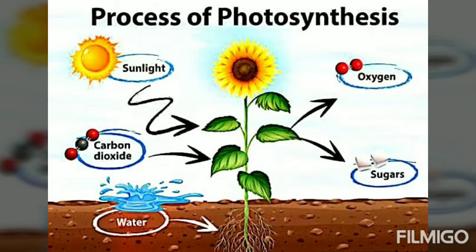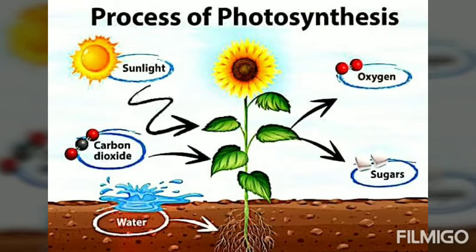Now let us understand the process of photosynthesis. It is a process in which plants prepare their food with the help of carbon dioxide and water, in the presence of sunlight and chlorophyll. Hence, the result of the photosynthesis is sugar molecules and oxygen molecules. Sugar molecule is used by the plants for the various activities performed by the plants, and the oxygen is released to the atmosphere to balance the atmospheric gases.